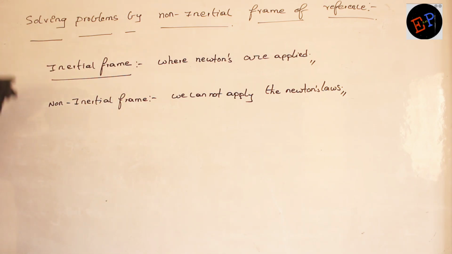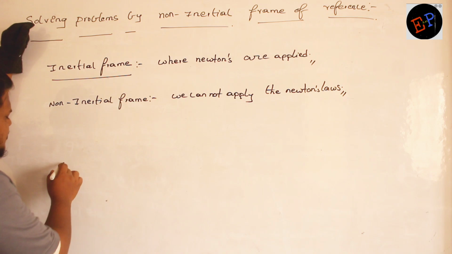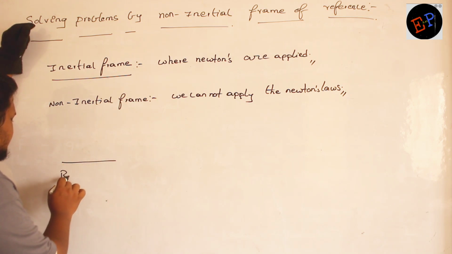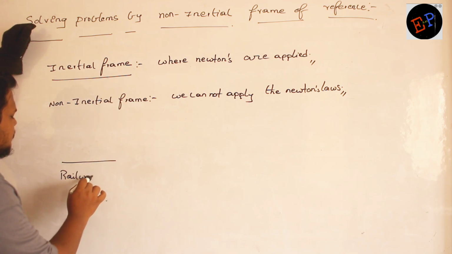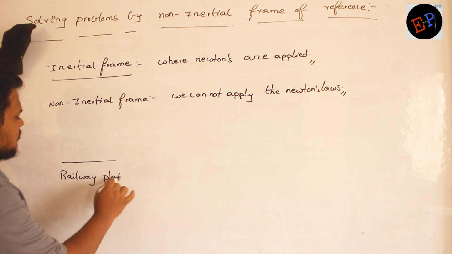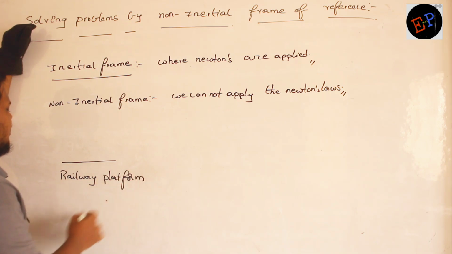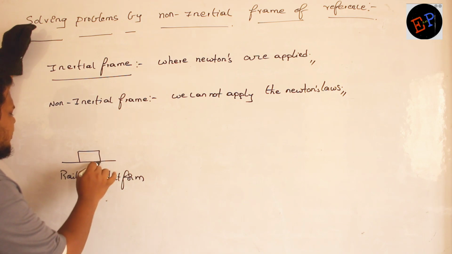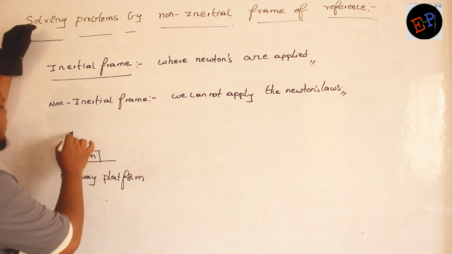Consider this is a railway platform. Here there is a body of mass m, and here there is a train.